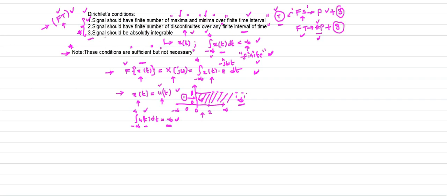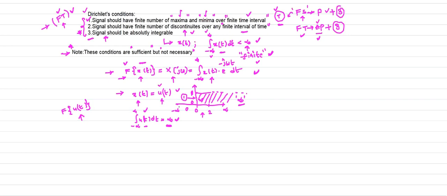Even though it fails the third condition, we can still find the Fourier transform of u of t. If you want to apply the Fourier transform, you use this formula, where the condition is that x of t must be absolutely integrable.